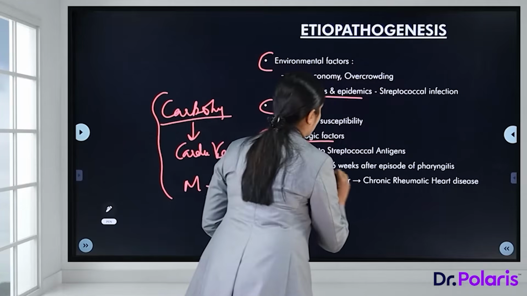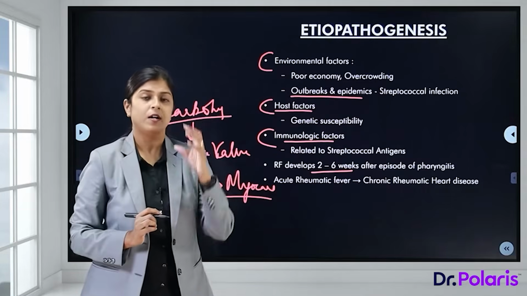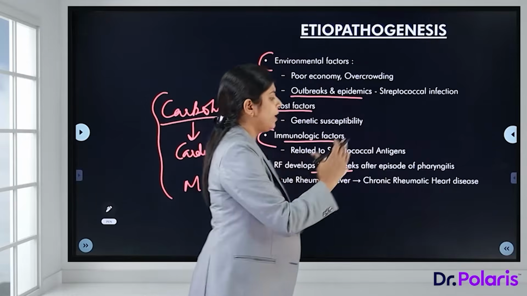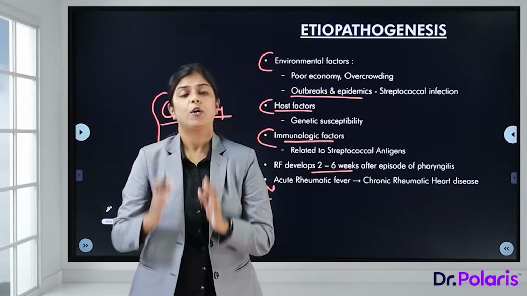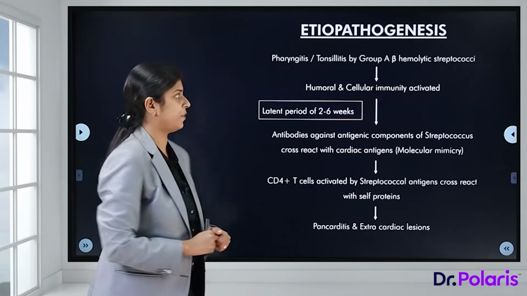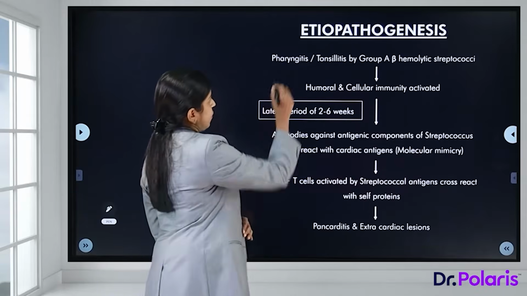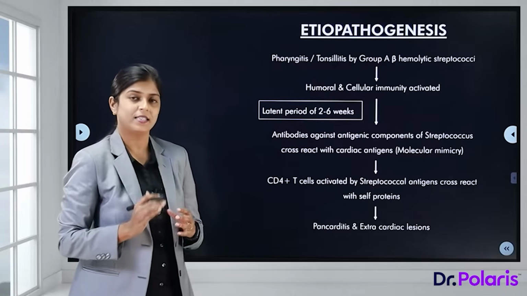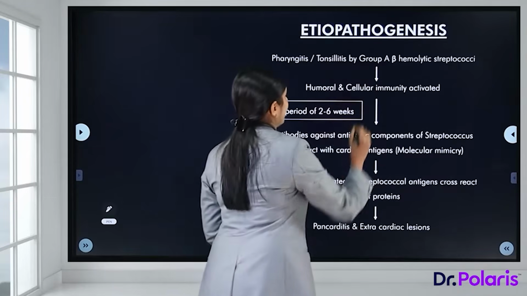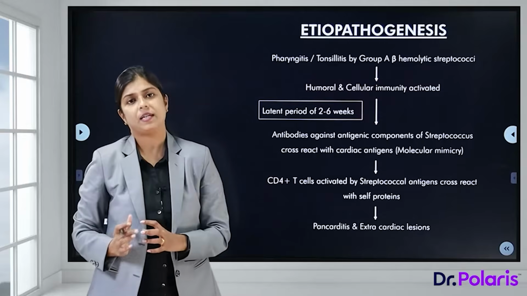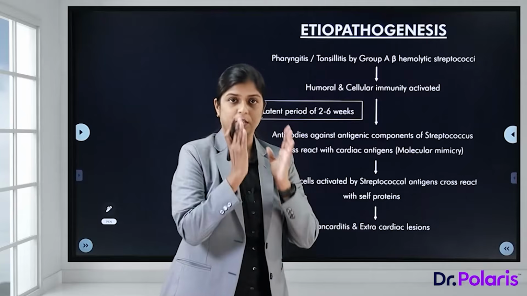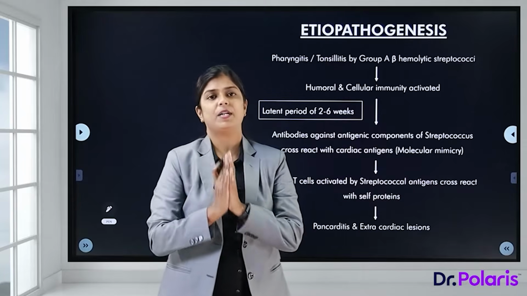Rheumatic fever develops 2 to 6 weeks after an episode of pharyngitis. Now, this rheumatic fever slowly progresses to chronic rheumatic heart disease. Now, let us see the etiopathogenesis of rheumatic fever and rheumatic heart disease. So, initially pharyngitis or tonsillitis by group A beta hemolytic streptococci will give rise to humoral and cell-mediated immunity. So, remember, the etiopathogenesis involves both antibody-mediated and cell-mediated immunity.